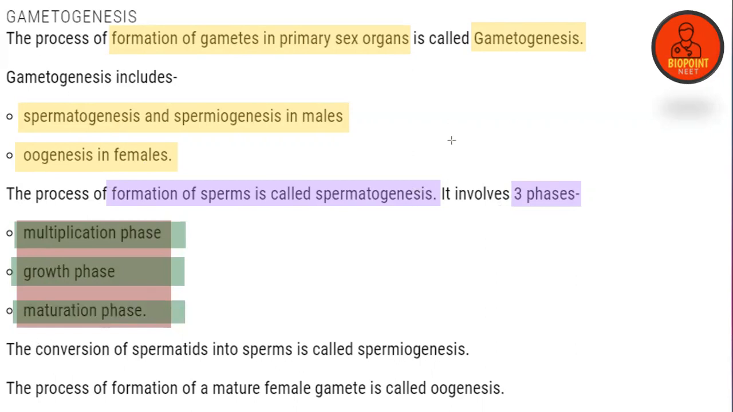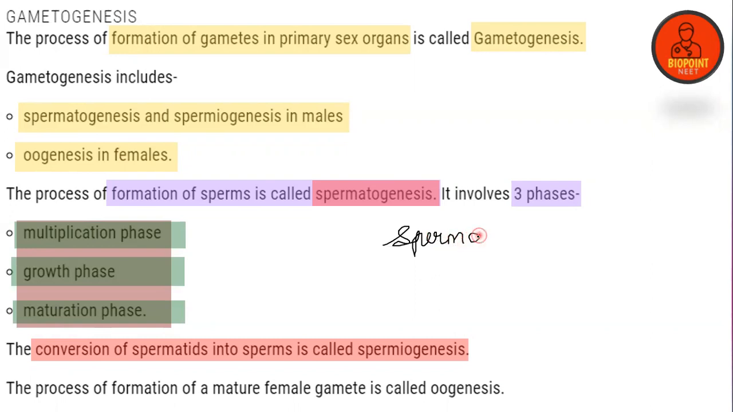So here you have to study three different terms. First term is spermatogenesis. I'm again highlighting it, spermatogenesis. Second term, conversion of spermatids into sperm is known as spermiogenesis. Maturation of sperms is known as spermiation. Okay, guys, so I'll explain it for you. Spermatogenesis. Second term is spermiogenesis.